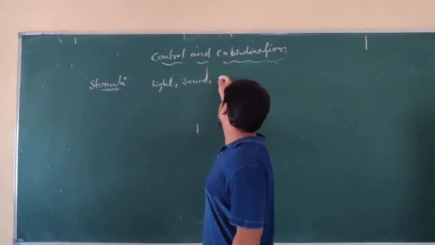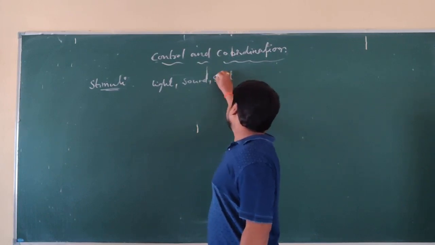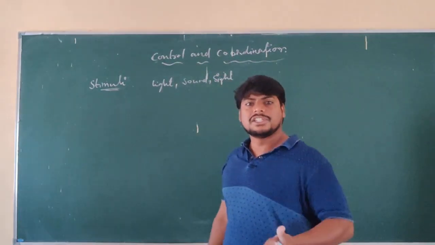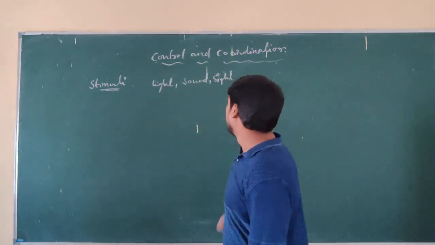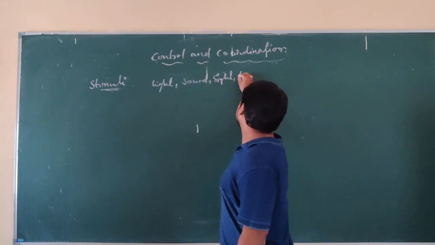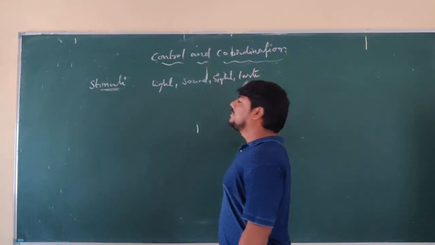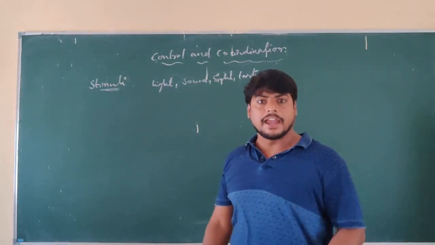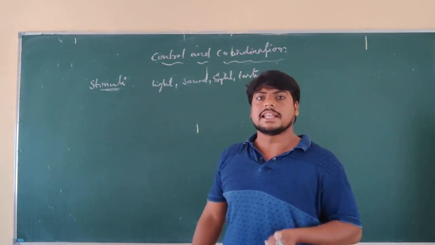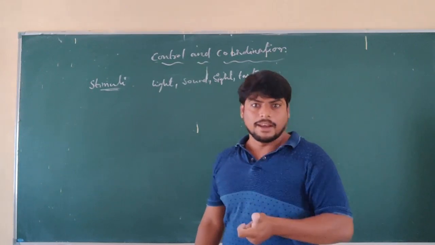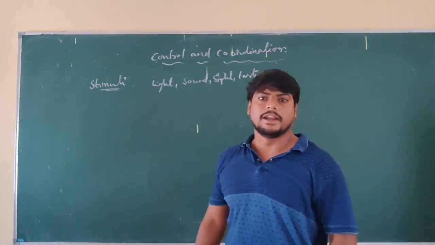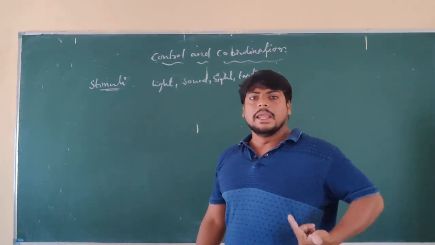And also sight. Vision is also one of the stimuli. Taste also induces a response. For example, if you observe a lemon or tamarind, what happens?